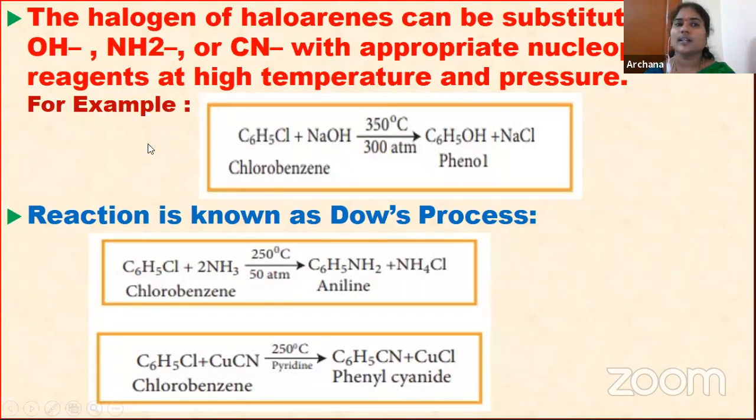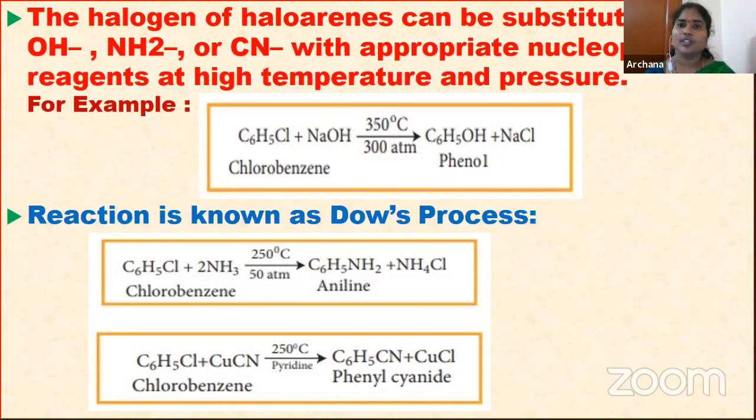So these are all examples of nucleophilic substitution reactions. In all these examples, in place of halogen, the nucleophiles OH, NH2 and CN minus are attached at the benzene ring.